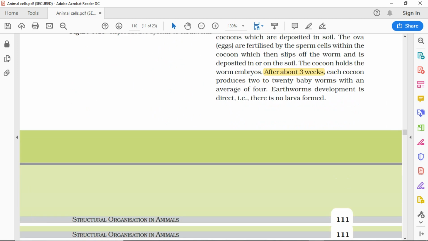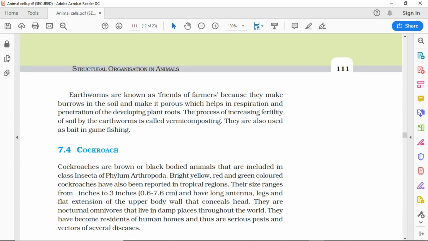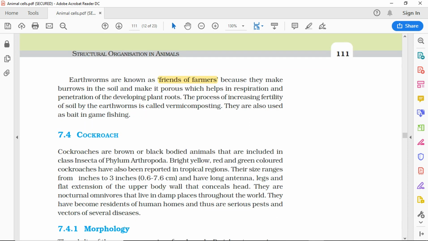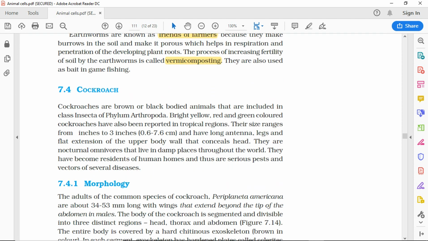Structural organization in animals. Earthworms are known as friends of farmers because they make burrows in the soil and make it porous, which helps in respiration and penetration of the developing plant roots. The process of increasing fertility of soil by the earthworms is called vermicomposting. They are also used as bait in game fishing.